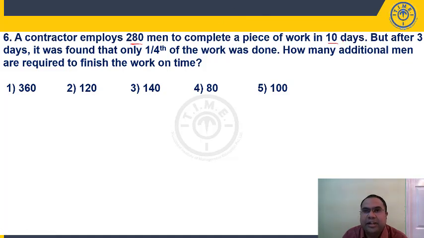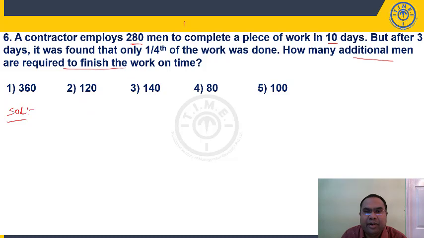Okay, 280 men can complete the work in 10 days. After 3 days, it was found that only 1/4 of the work was done. So, 280 men, 3 days, they have completed 1/4. How many additional men are required to finish the work on time? So, how many more men are required to complete the work on time?